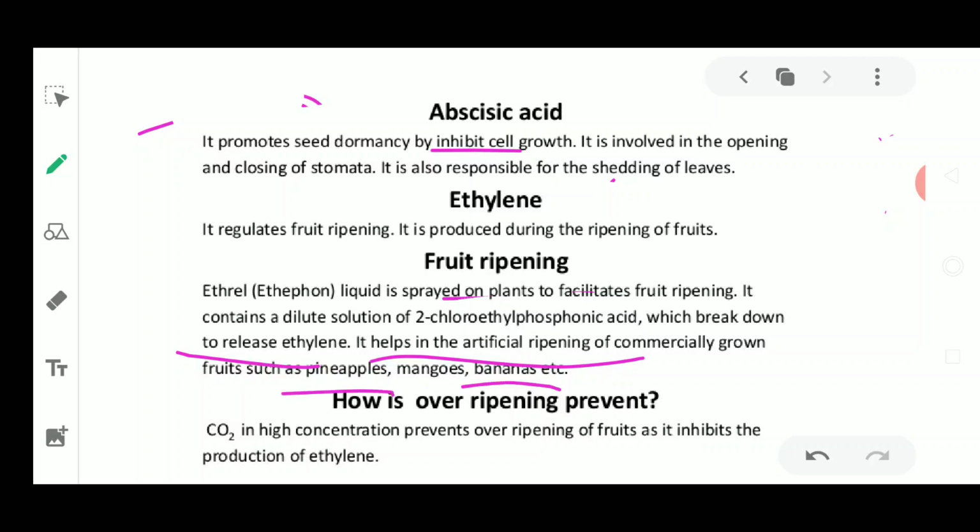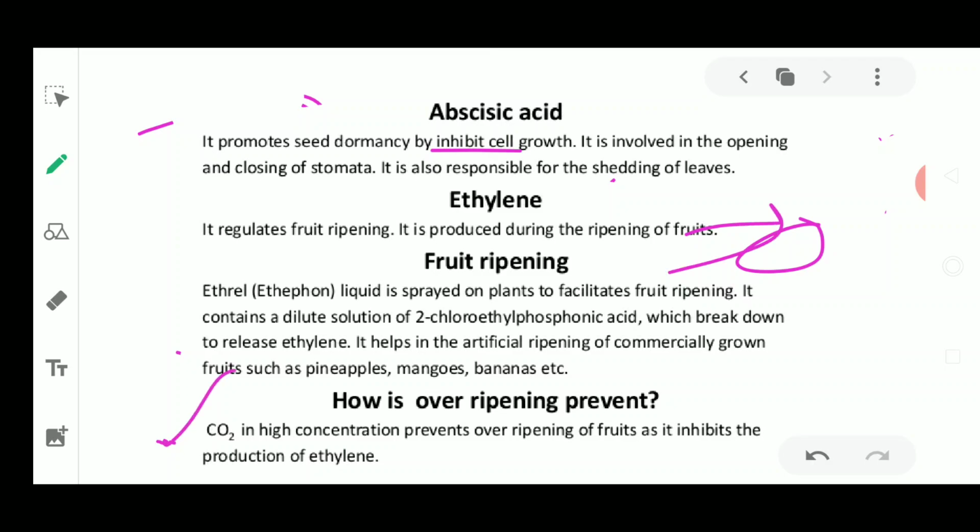Okay, how can over ripening be prevented? Now if a fruit is going to over ripen, because the chemical does not know whether it is going to ripen the fruit in a normal way or in an abnormal way. Till the time this chemical is sprayed on the fruit, it is going to ripen the fruit, whether it is over ripened or under ripened. So what happens, carbon dioxide in higher concentration is sprayed over it, so that the fruit is going to stop its ripening. It inhibits the production of ethylene. So this is how it is going to control the fruit ripenings.